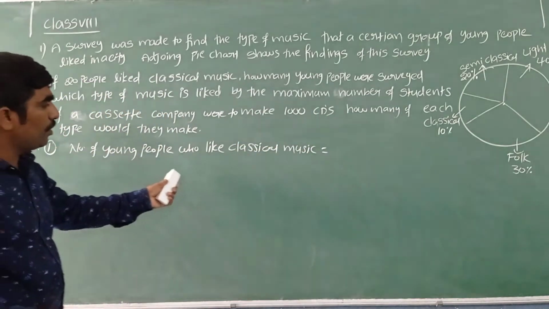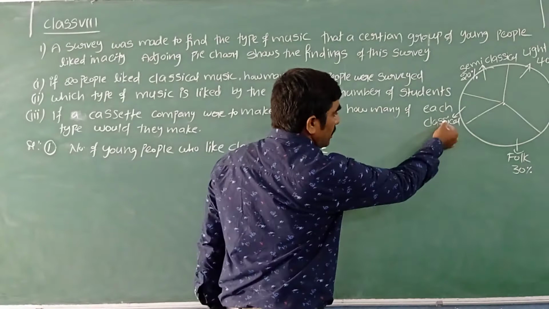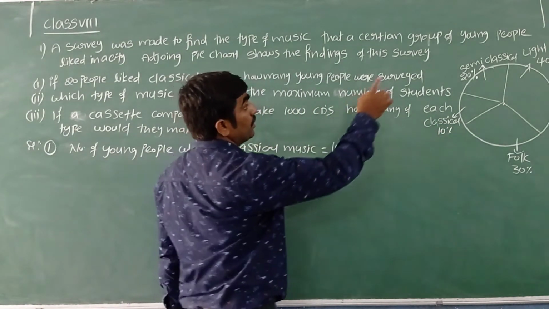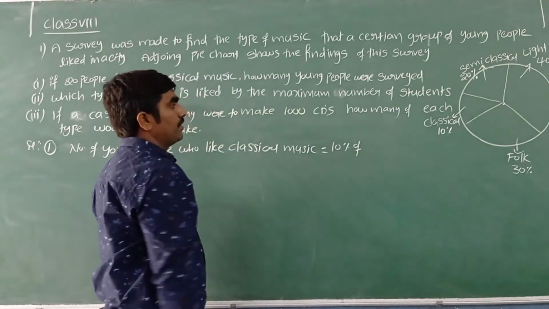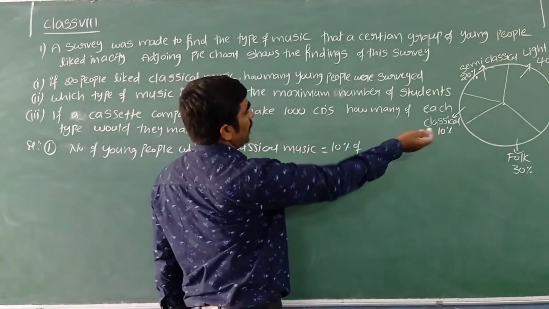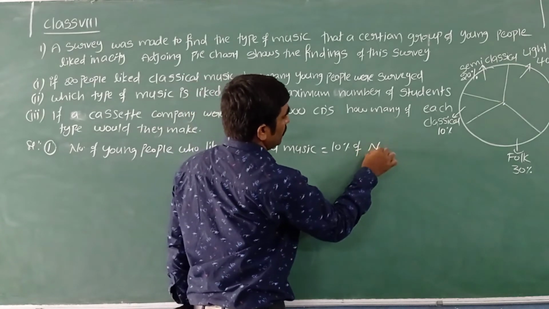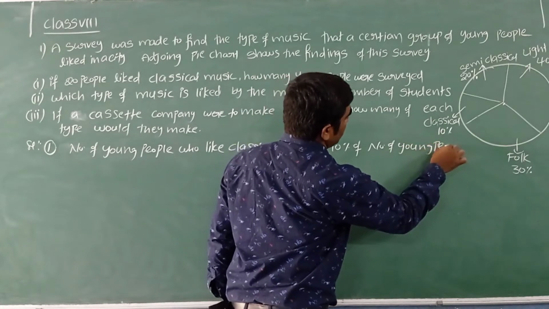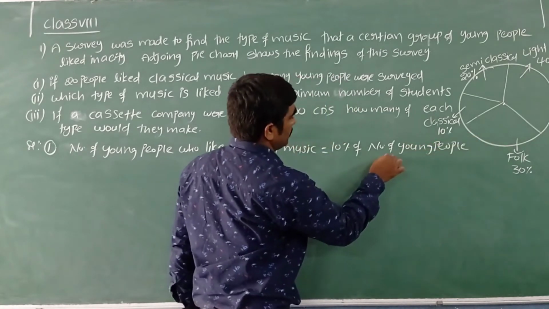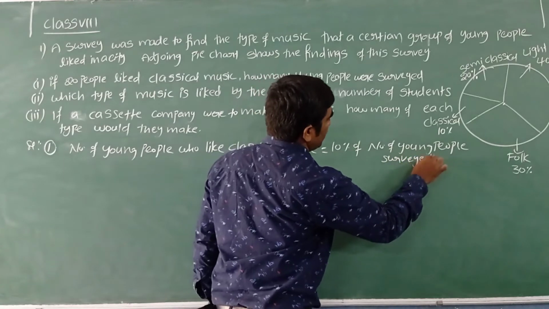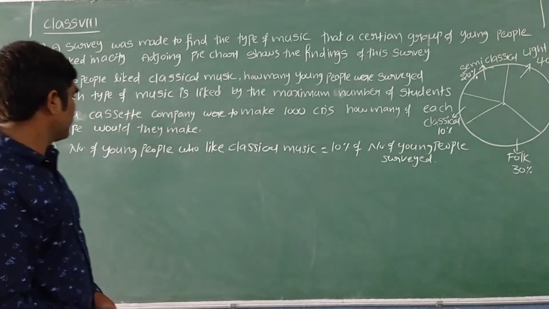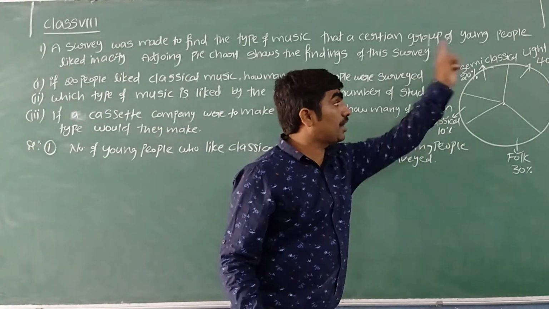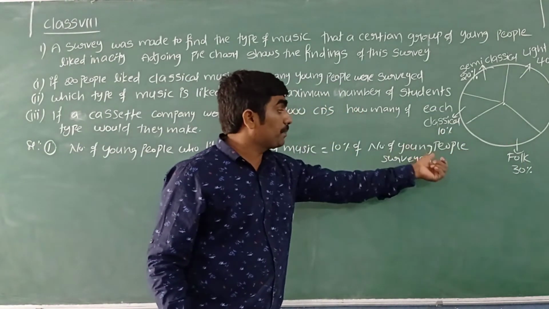The number of young people who like classical music is equal to classical only 10%. I can write 10% of the number of young people surveyed. This we can write from the graph.